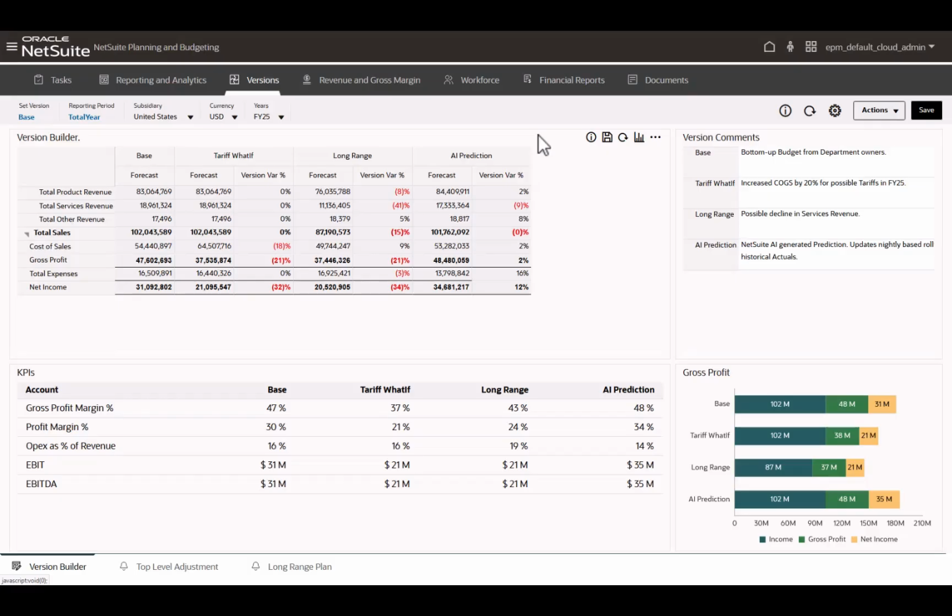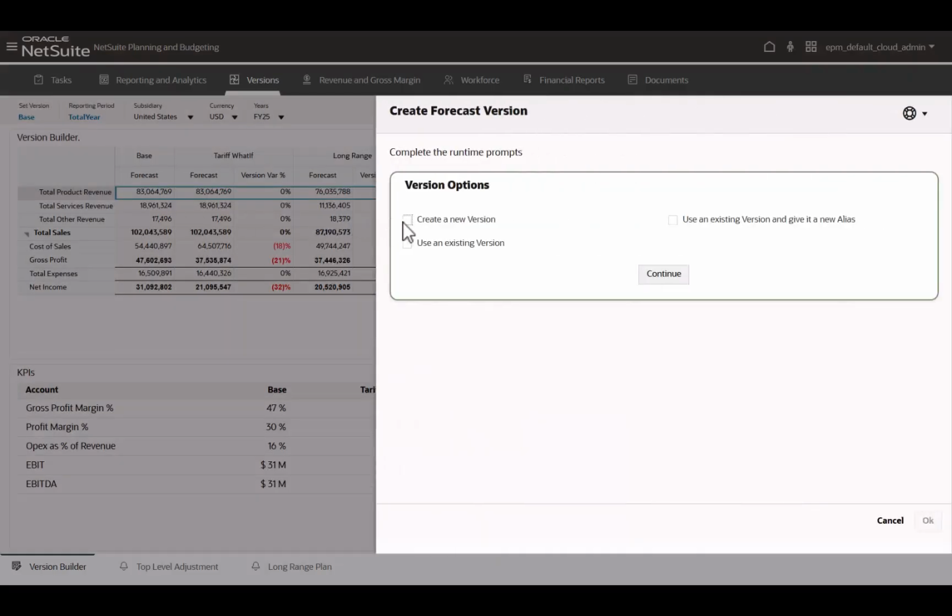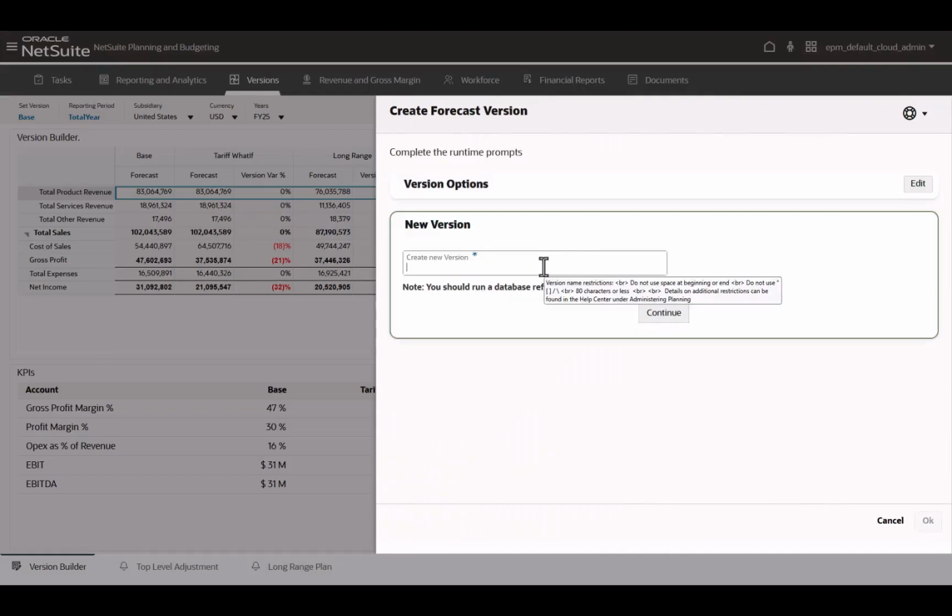In NetSuite EPM, I'm on a version dashboard where I have an AI prediction, and I've already created a what-if scenario for tariffs where I increase my cost of sales, reducing net income by 32%. But I want to create a different forecast, another scenario. I'm going to do that here. I'm going to give it a name, which I'll call Tariff 2.0.